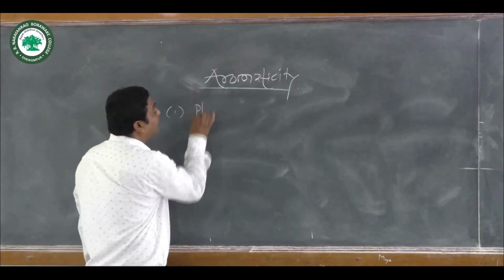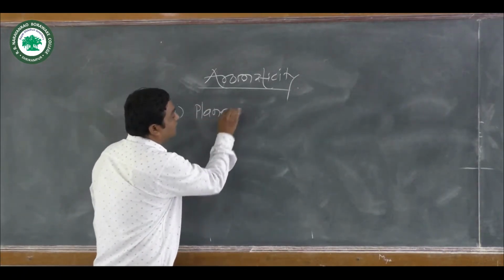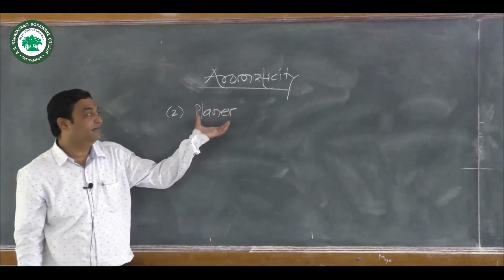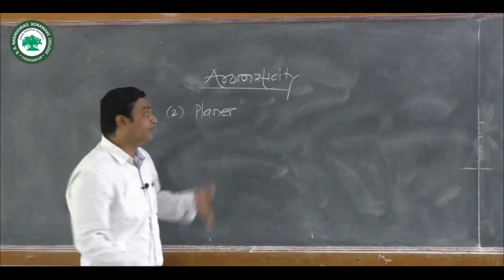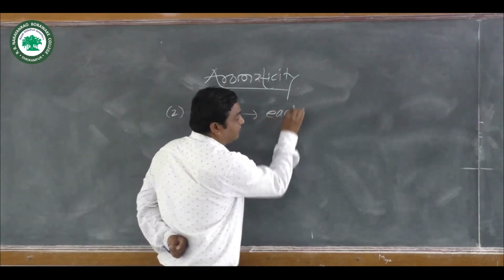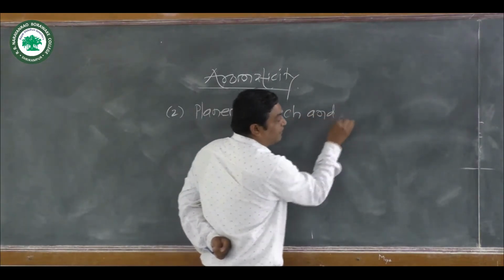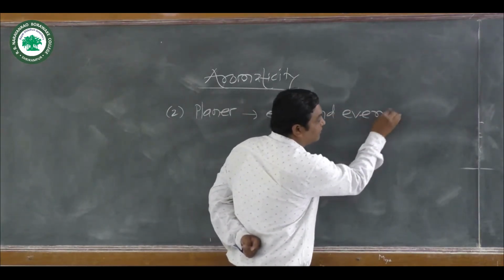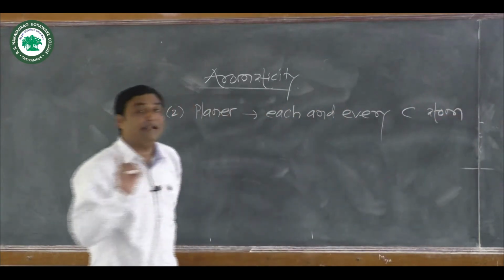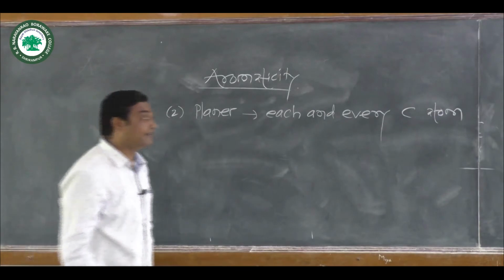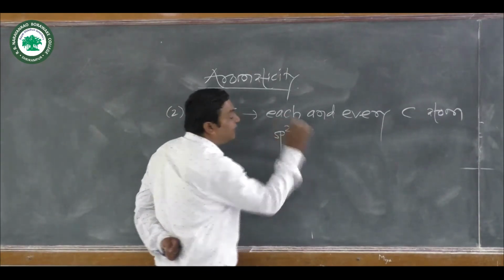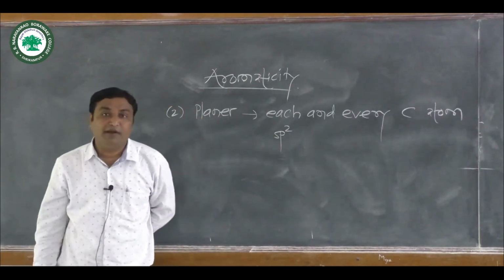What is meant by planar? The second clause of this aromaticity concept is that it must be planar. It means each and every carbon atom of that cyclic ring must be sp2 hybridized.